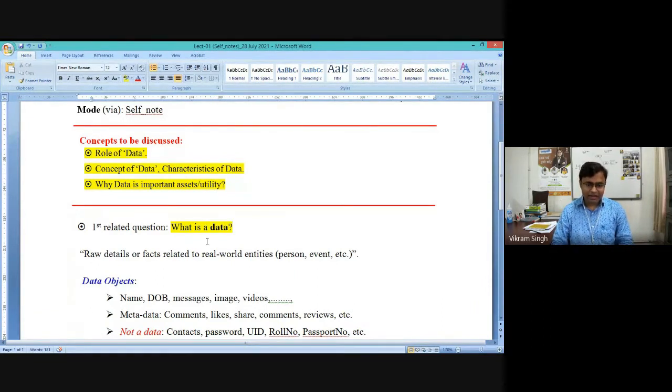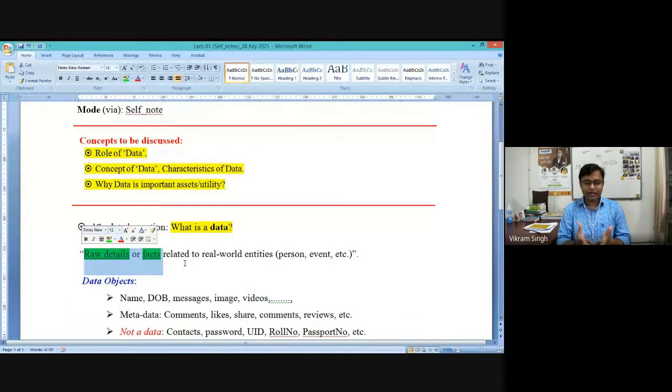So when we see data, it is simply an indicator, or maybe you can say a portion of detail which is not processed, right? Which is in the form of fact. That's what we discussed in the previous semester also. So it is a raw detail. Either it is a raw detail or it is a fact, naturally, these are the two things. When we say raw detail, it has two implications, two meanings.